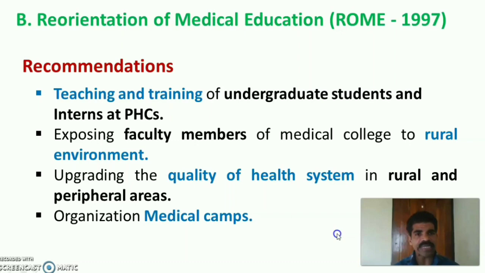So next is regarding reorientation of medical education, Rome 1997. The K.N. Srivastava Committee also made recommendations in relation to reorientation of medical education. The recommendations were teaching and training of undergraduate students and interns at PHCs, primary health centers. Then exposing the faculty members of medical college to rural environment. Then upgrading the quality of health system both in rural and peripheral areas.